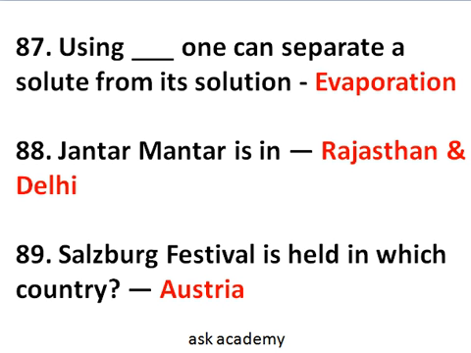Using evaporation method, we can separate a solute from its solution. Question number 88. Jantar Mantar is in Rajasthan and Delhi. There are actually total 5 Jantar Mantar observatories. These are in New Delhi, Jaipur, Ujjain, Mathura, and Varanasi. These observatories are built by Maharaja Jai Singh II of Jaipur. Okay, so in the question paper they might ask who built the observatory. So Maharaja Jai Singh II of Jaipur built the Jantar Mantar observatories.